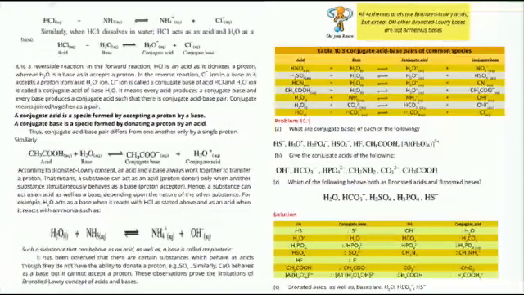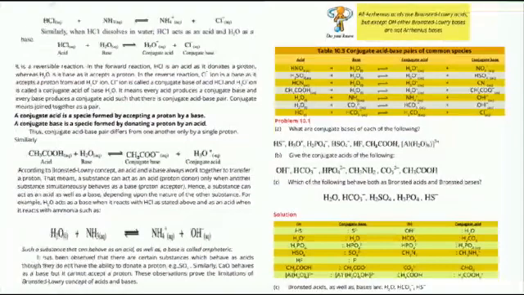H3O positive, by the donation of one proton, becomes H2O. Similarly, all others. And how is conjugate acid formed? Conjugate acid is formed by accepting a proton. All are bases here. When you add one proton in all these, then the newly formed substance is known as conjugate acid. Simple. Just add one proton. OH negative plus H positive gives H2O. HCO3 negative plus H positive, then H2CO3.